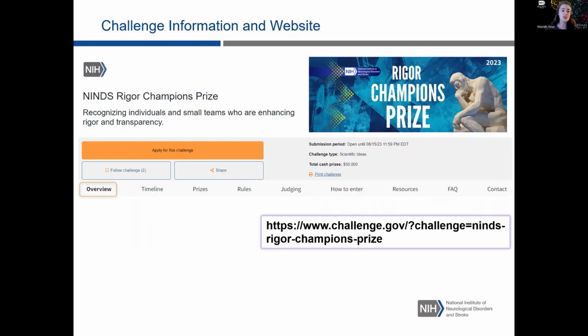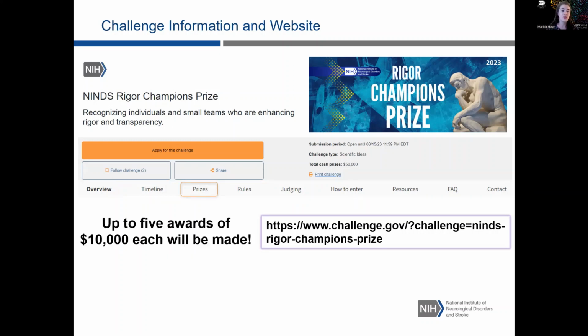When you come to the webpage, you'll see various tabs with specific information. So there's an overview tab, just giving a detailed description of the challenge, some examples of responsive and non-responsive activities. There's also a timeline tab with all of the key dates. Importantly, submissions do close on August 15th at 11:59 p.m. Eastern Daylight Time. There's also a prizes tab. In the case of this challenge, up to 5 awards of $10,000 each will be made.